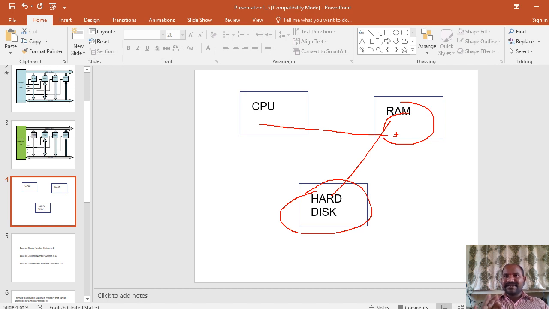Okay, now this is a practical evidence. When you open the application for the first time, it takes more time. When you close that application and open it the next time, it takes little time. Why? Because your application, which was loaded from the hard disk into the RAM, is already available, so the CPU directly goes to the RAM, picks your application and opens it.